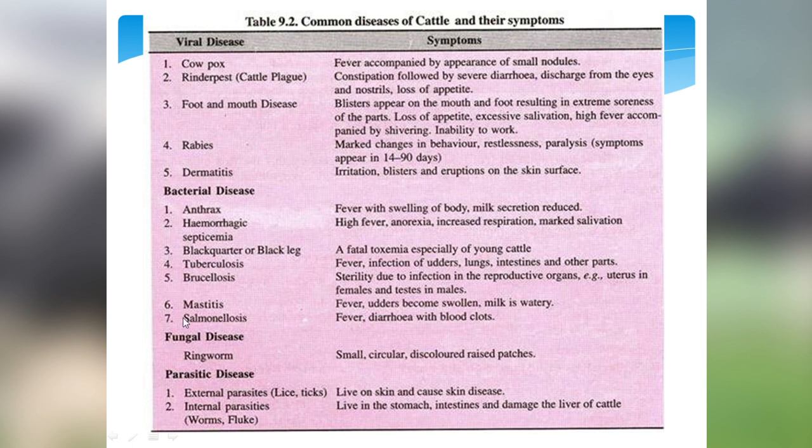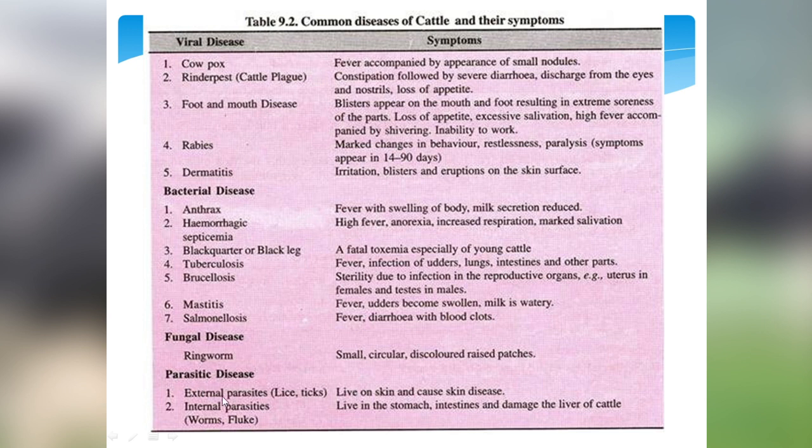Then fungal and bacterial diseases are also seen. For example, anthrax. The symptoms of anthrax are fever with swelling of the body. Then milk secretion is also reduced. Tuberculosis, its symptom is also fever. Then the fungal disease is ringworm. Its symptoms are small, circular, discolored patches seen on the body.